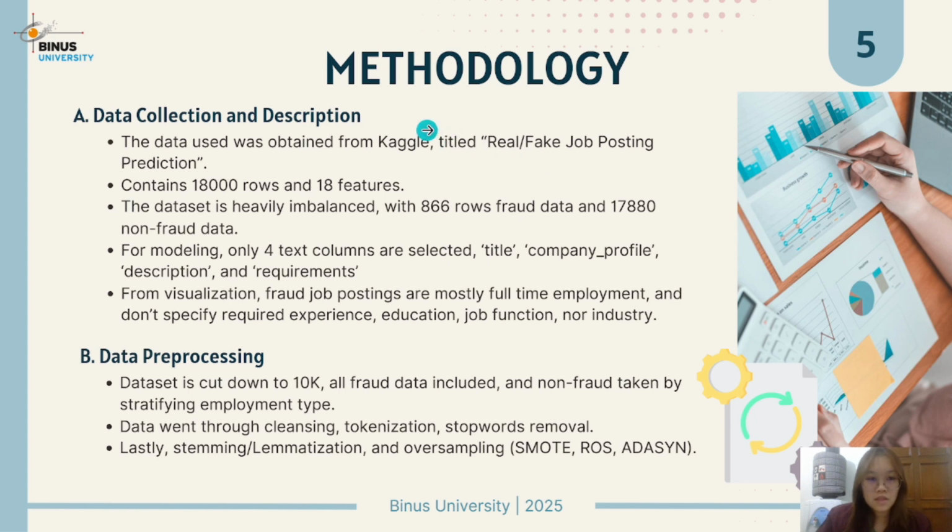The first step is data collection and description. The data we use for this study is taken from Kaggle, titled Real or Fake Job Posting Prediction, that contains 18,000 rows and 18 features. The dataset is heavily imbalanced, with 866 rows of fraud data and 17,880 non-fraud data. For the modeling process, only 4 text columns are selected.